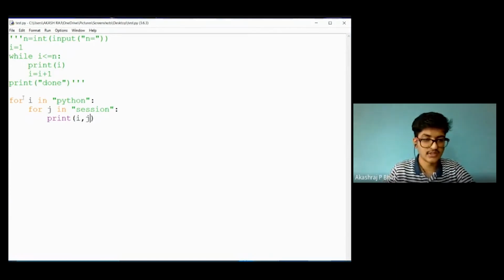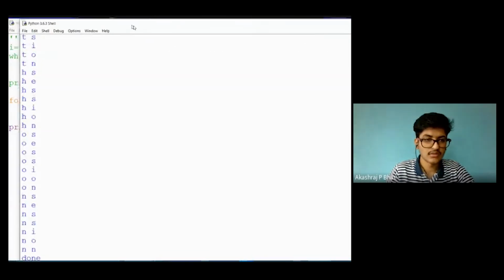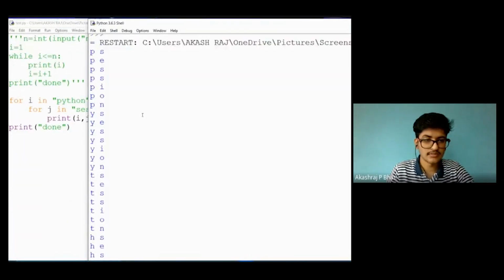Let us execute this. And one more thing, I will add a statement outside the nested loops also. I'll print, print done. So here it is, print done. Let me run the program now. So you can see.